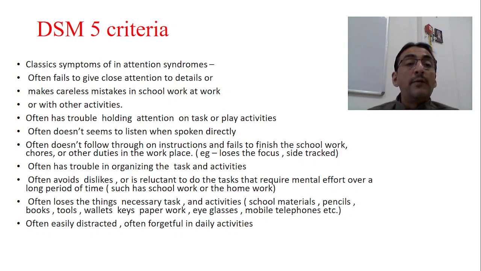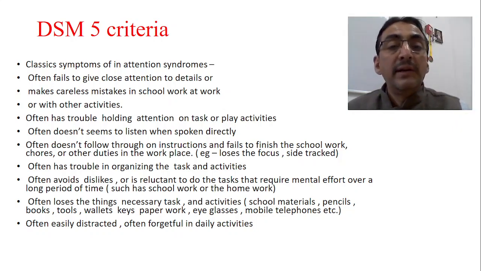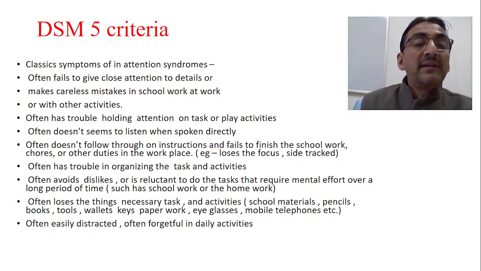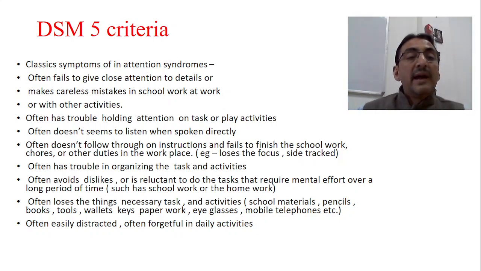What are they? Often fails to give close attention to details, or makes careless mistakes in school work, at work, or with any other activities. This is how to identify inattention. We are frequently saying inattention, but how to identify it? Often he fails to give close attention to details, or makes careless mistakes in school work or any other activities.